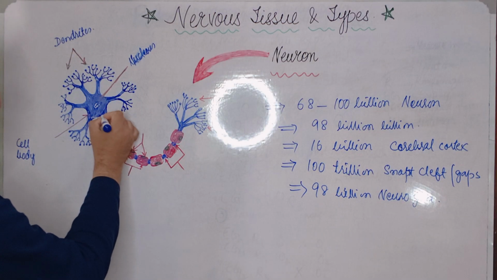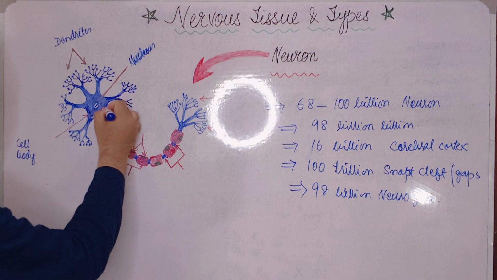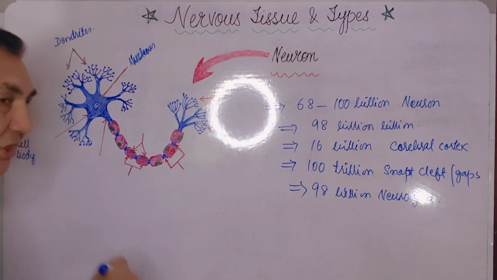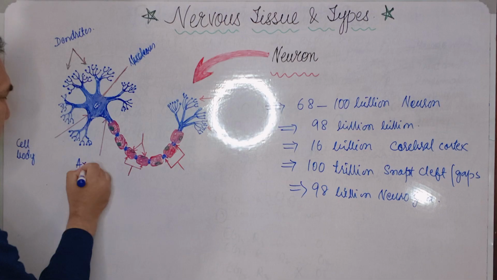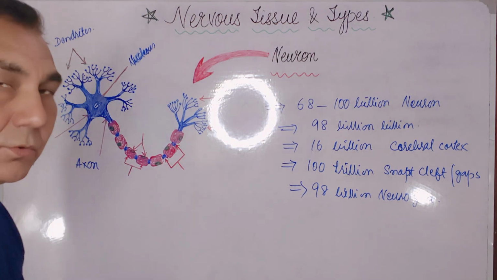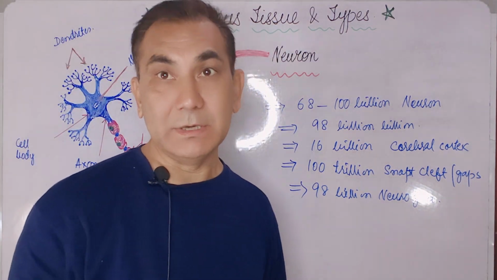Now from the neuron a tail-like structure projects, and this projection is called the axon. And the axons are the nerve fibers.